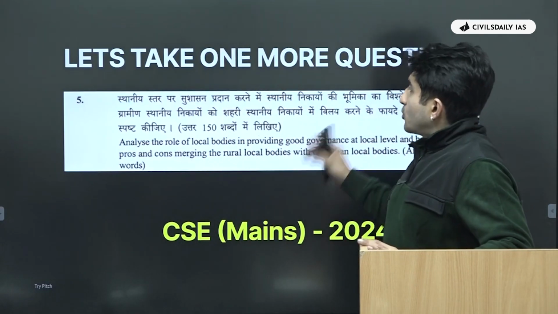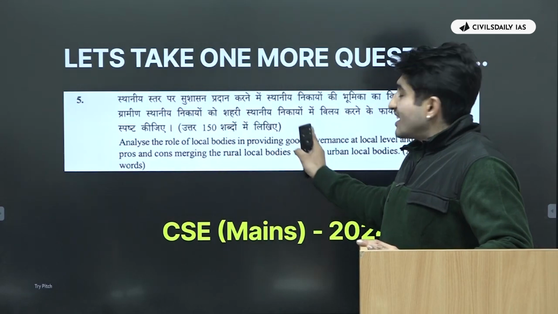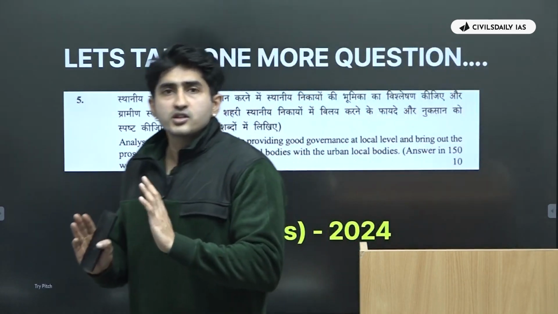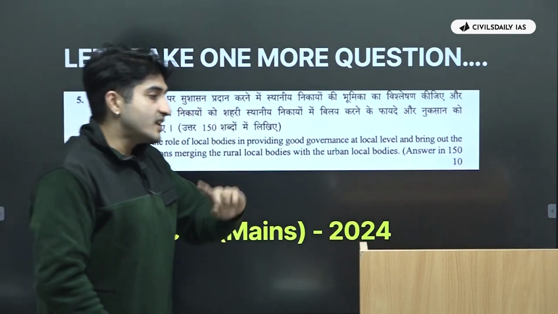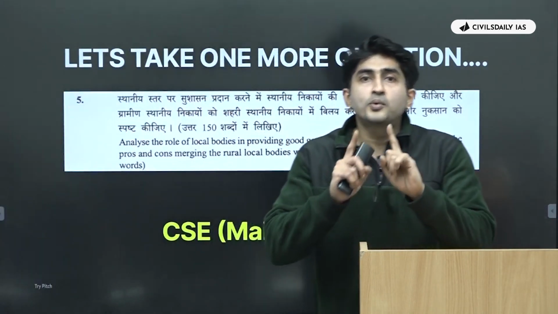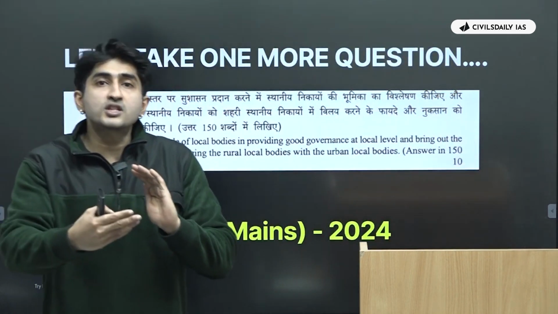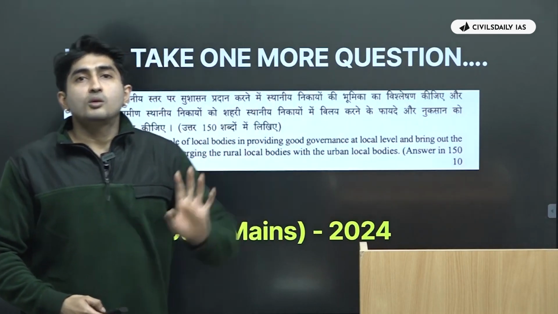Now, let us take one more question. It asked you about the role of local bodies in providing good governance at local level. This was a pretty straightforward question. Come to the second part. It asks you to present an analysis with all the pros and cons of a possible merger between the rural local bodies with the urban local bodies.